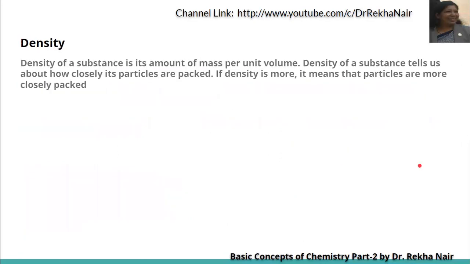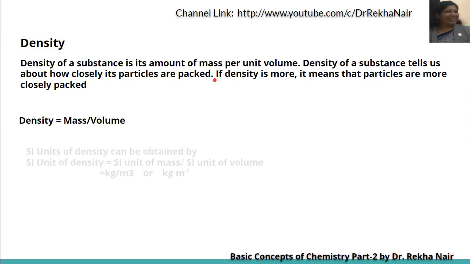Now, the next term is density. Density is the amount of mass per unit volume. That is, mass divided by volume is density. Density of a substance tells us how closely the particles are packed. That is, if the particles are closely packed, density will be more. If they are loosely packed, density will be less. So density is equal to mass divided by volume.